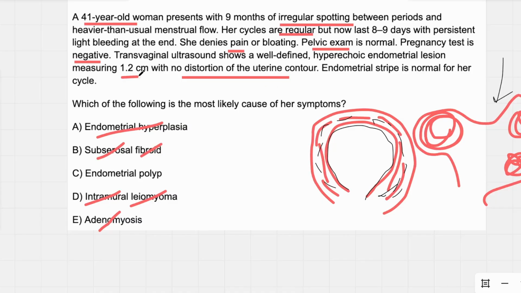Then we have a small lesion, and they even tell you that it's an endometrial lesion, which is exactly what an endometrial polyp is. Painless vaginal bleeding. Uterine masses are super high yield. Please add these to Anki, or hopefully it makes sense now. So the correct answer is C.